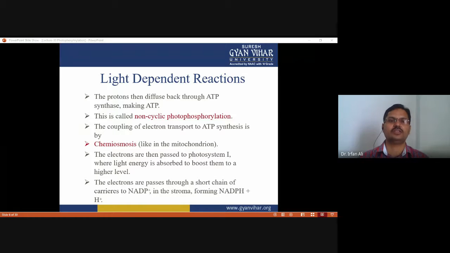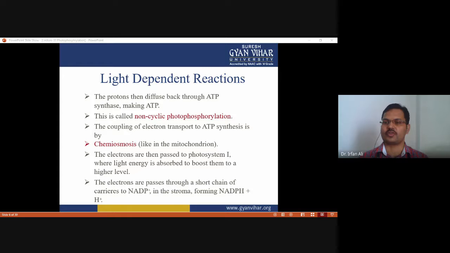This is called non-cyclic photophosphorylation because the electron excited by the presence of light is used to create the proton gradient, and this electron cannot go back to photosystem II. That's why this is called non-cyclic photophosphorylation, because this electron is consumed